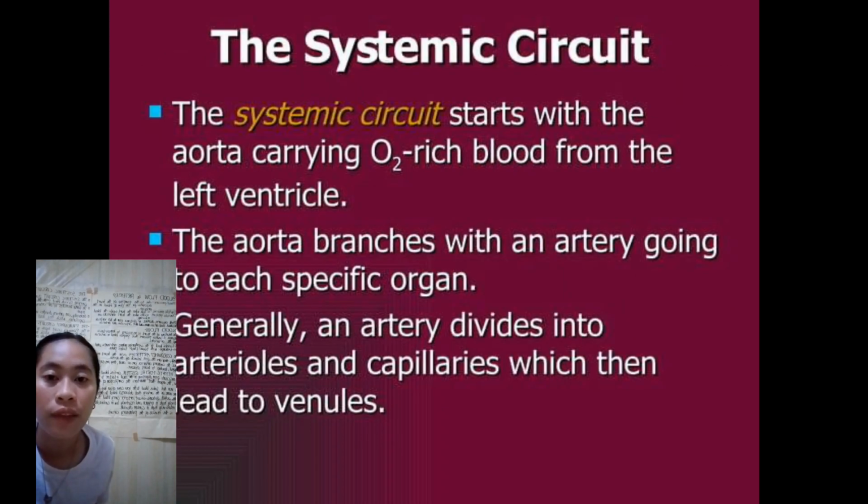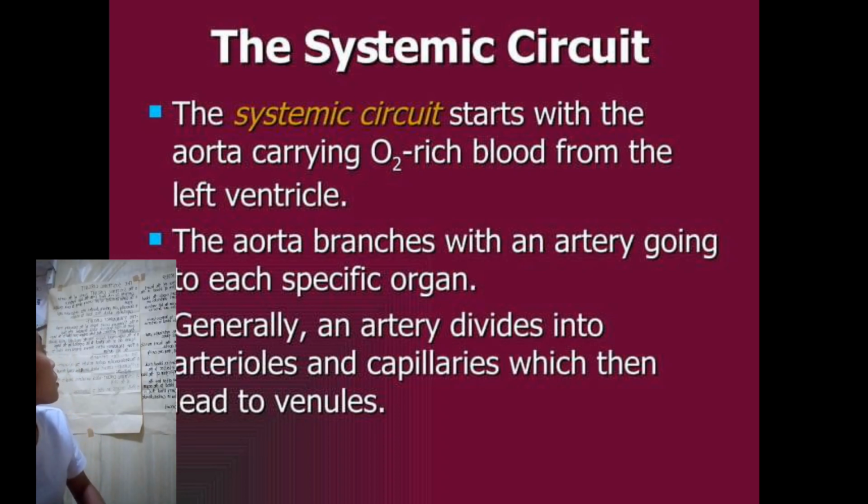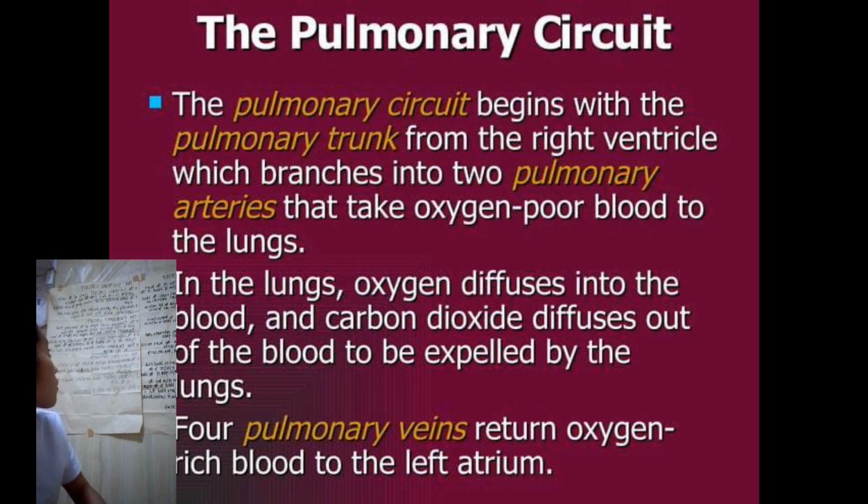And next is the systemic circuit. So the systemic circuit starts with the aorta carrying oxygen-rich blood from the left ventricle, and the aorta branches with an artery going to each specific organ. Generally, an artery divides into arterioles and capillaries, which then lead to venules.